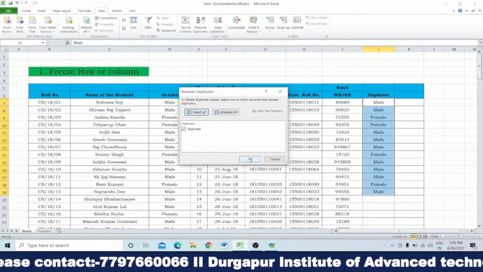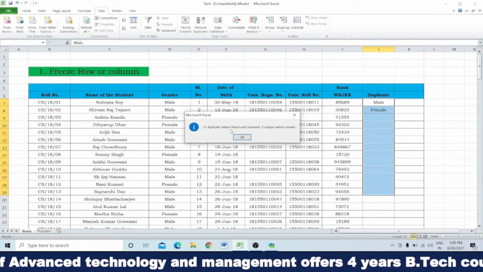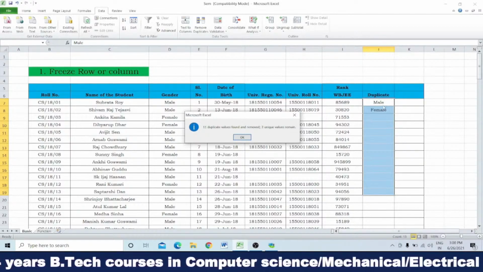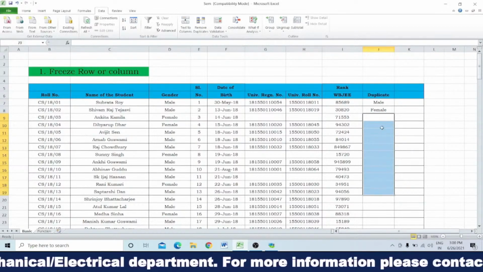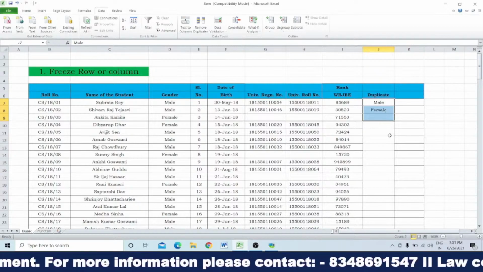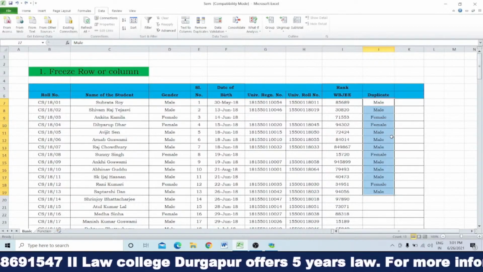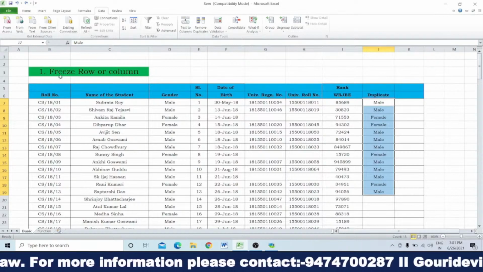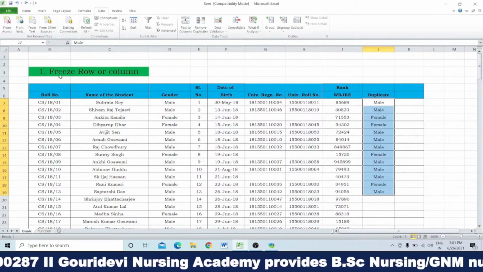Click OK. Now see, it has given 11 duplicate values found and removed, and 2 unique values remain. That means only 2 unique values are there and all the remaining were duplicates, so they have been removed. Only 2 original values have been kept. Okay. So in that way we can do the freeze function. The second one I have learned is filter, how to filter, and the third one is how to check whether there is any duplicate data or not.